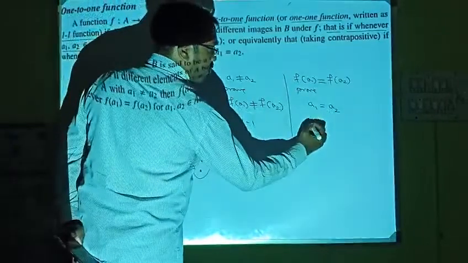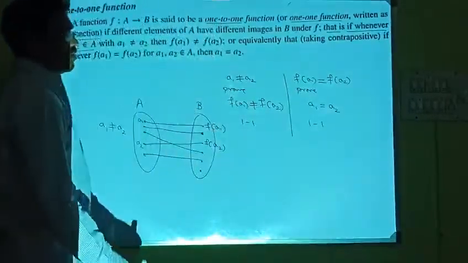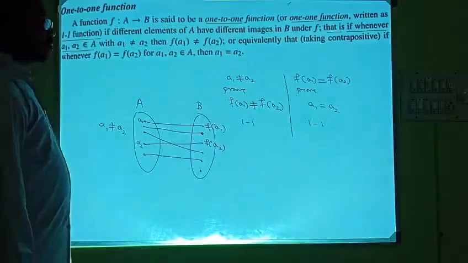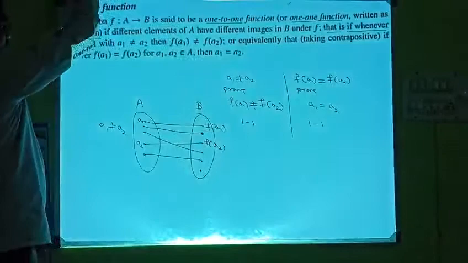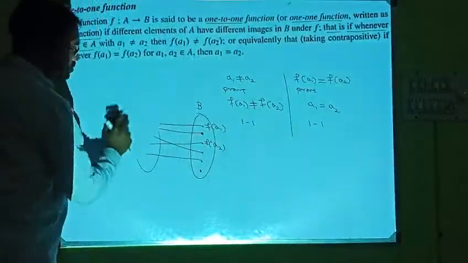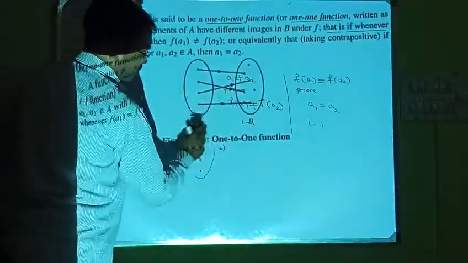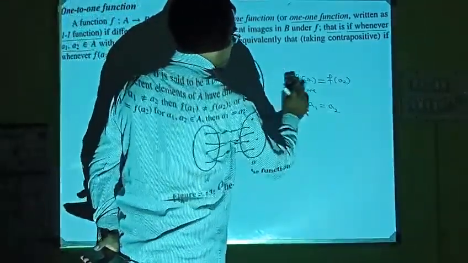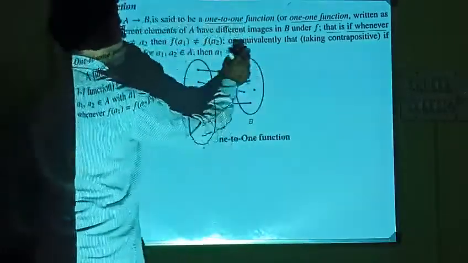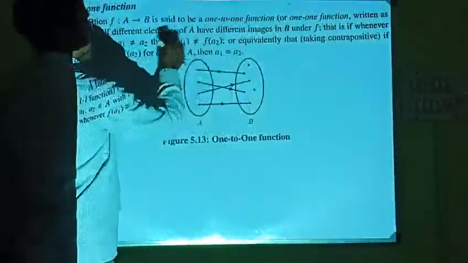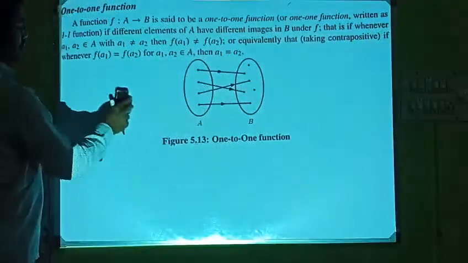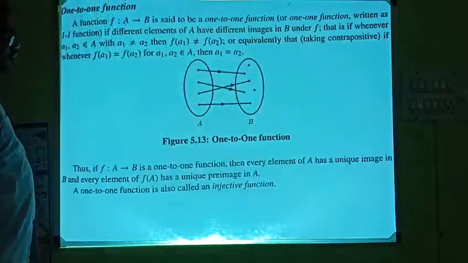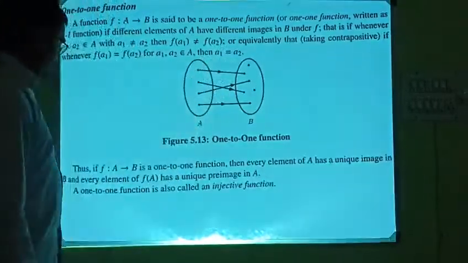So this is the other way of proving it is a one-to-one function. So in problems you can go in this way or in this way. So this is a one-to-one structure.